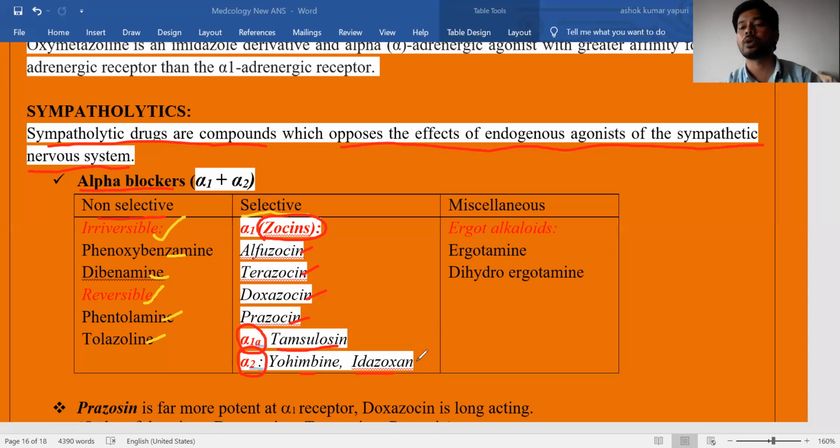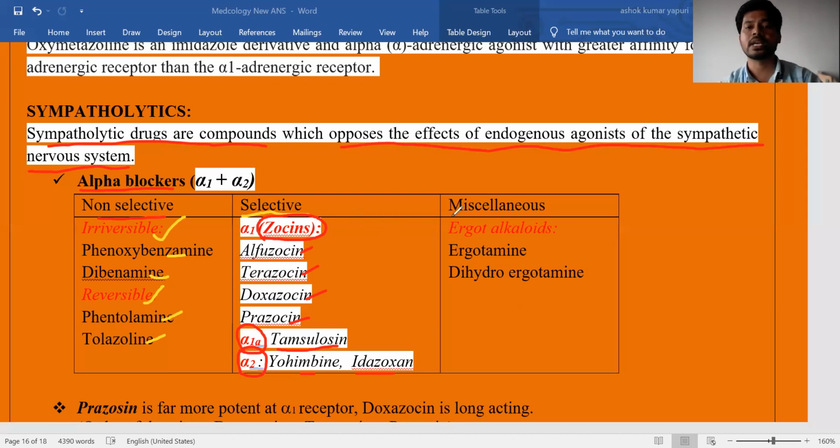Generally, alpha 2 receptors are presynaptic receptors in the central nervous system. So these are the examples of selective alpha receptor blockers: alpha 1 receptor selectively blocked by the -osins, alpha 1A receptor selectively blocked by tamsulosin, and alpha 2 receptor selectively blocked by yohimbine and idazoxan.